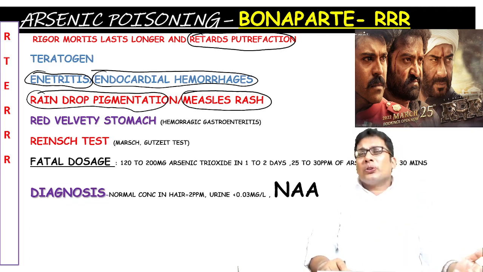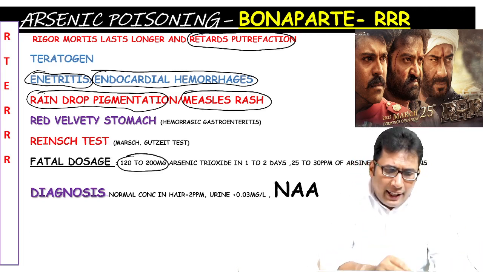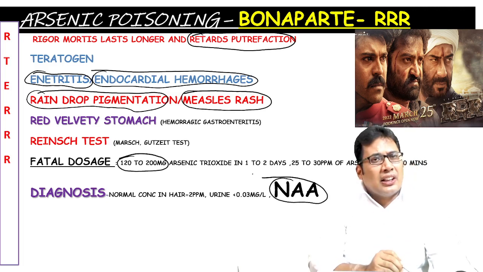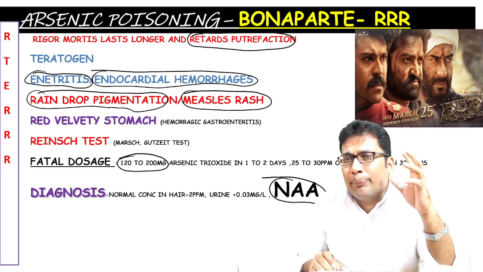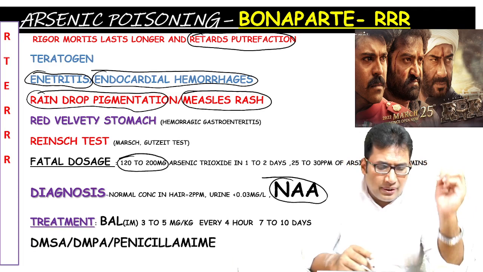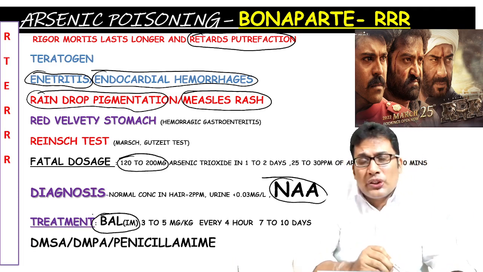Fatal dosage, we already discussed, is 120 to 200 milligram. Diagnosis by neutron activation analysis. What is the drug of choice? The drug of choice is British anti-lewisite. The treatment is British anti-lewisite, given intramuscularly.